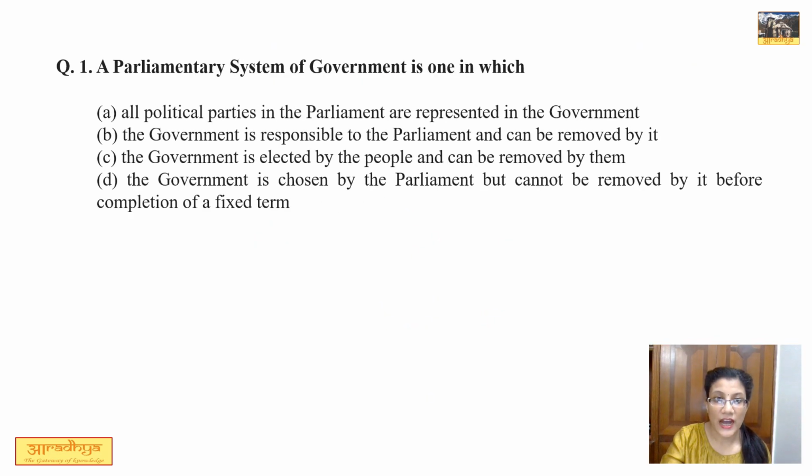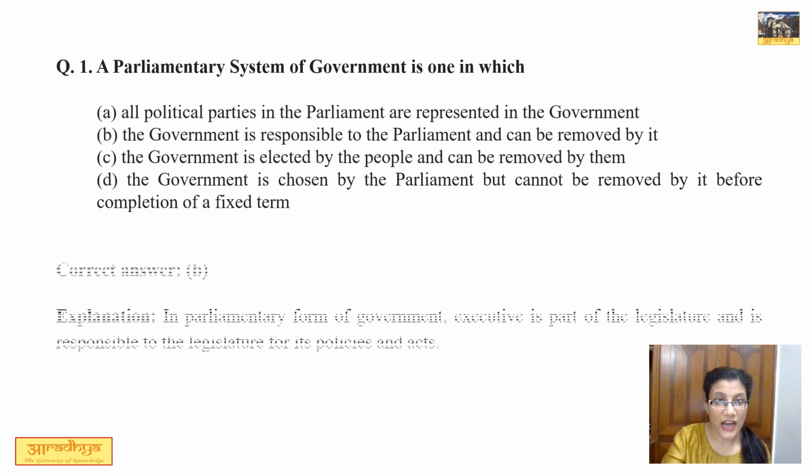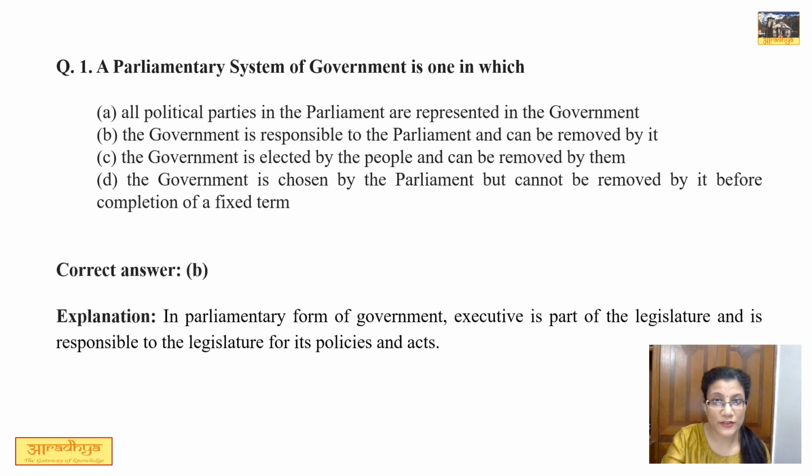Question number 1. A parliamentary system of government is one in which, and the correct option is answer B, that is, government is responsible to the parliament and can be removed by it. Actually, in parliamentary form of government, that is in India, executive is part of legislature and is responsible to the legislature for all its policies and acts. And this is a basic difference between parliamentary form of government and presidential form of government, because in presidential form of government, executive is not part of the legislature and therefore is not responsible to it.